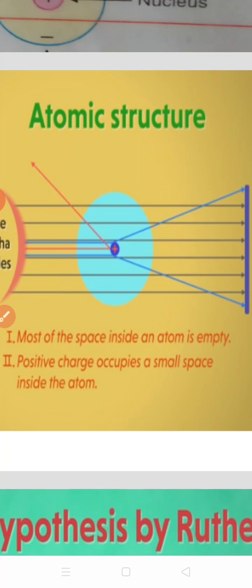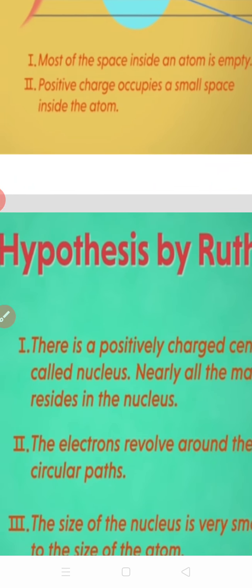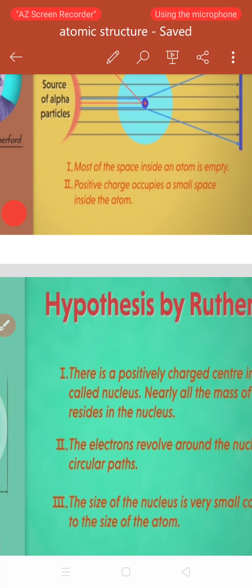Suppose the Thomson model is correct, then all alpha particles must show the same type of behavior. A different type of behavior was seen. It means the atom's structure is not like the plum pudding model. The atom's structure should be different. That structure was explained by the scientist Rutherford, known as the hypothesis by Rutherford.